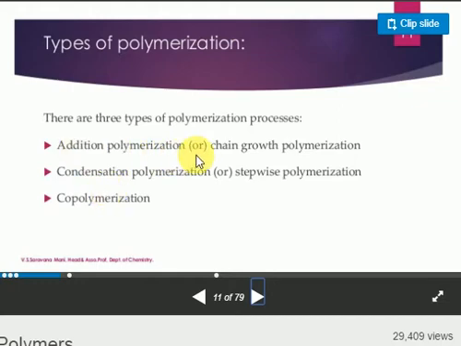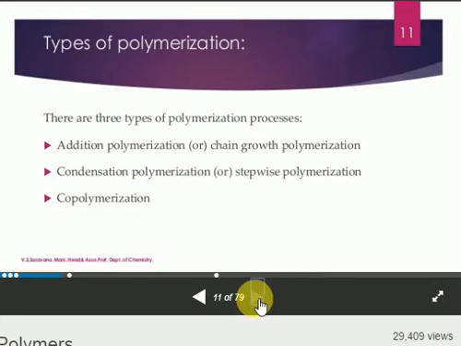Addition polymers are also known as chain growth polymers. In chain growth, monomer units are continuously added and it becomes a long chain. Condensation polymers mean step growth polymers. In condensation polymerization, some product will come out; a byproduct is possible. Here, in addition polymers, there is no byproduct. Based on this, they have been classified.